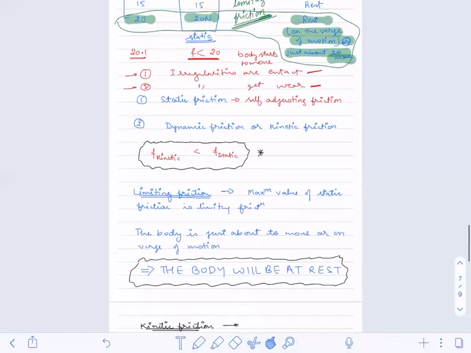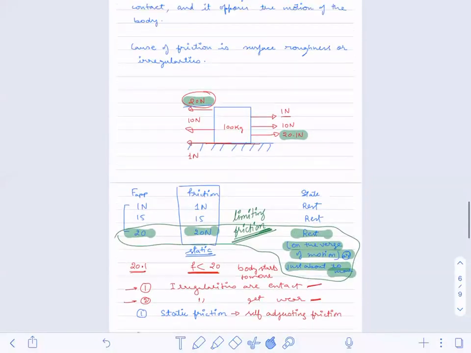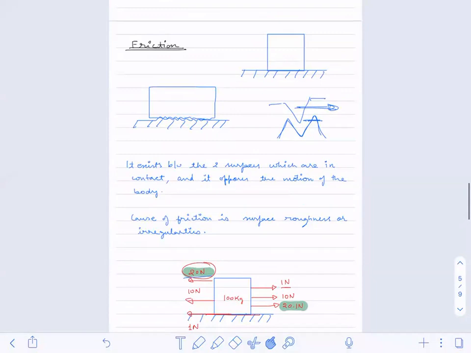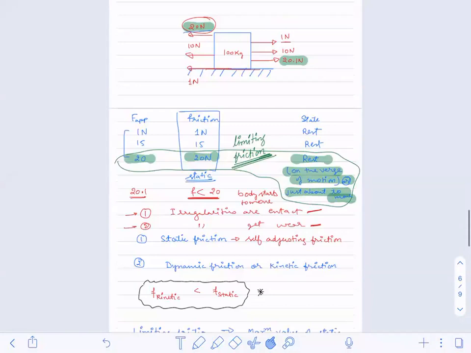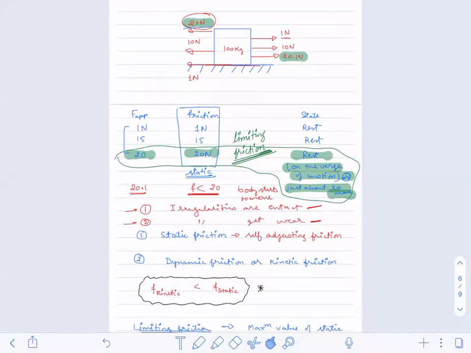In friction, we had seen the causes of friction, which were irregularities and roughness between the surfaces. Then we had seen static friction and kinetic friction. We have seen that static friction is a self-adjusting friction.